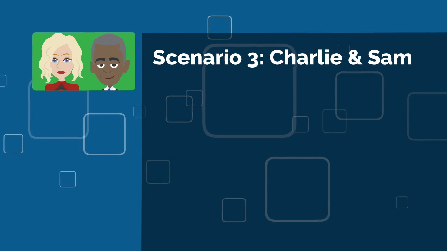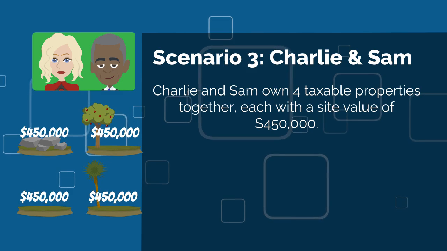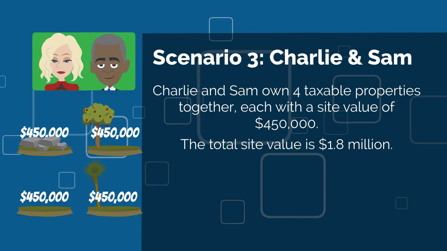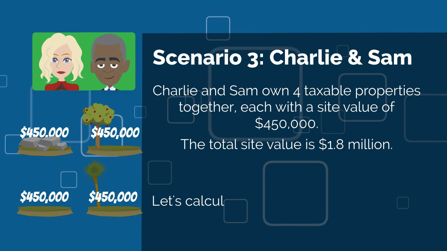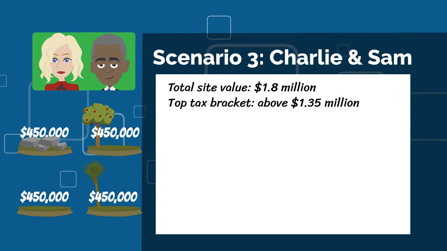Land tax payable in this scenario is $1,250. Charlie and Sam own four taxable properties together, each with a site value of $450,000. The total site value is $1.8 million. Let's calculate what their land tax will be. Land tax is calculated on a total site value of $1.8 million.